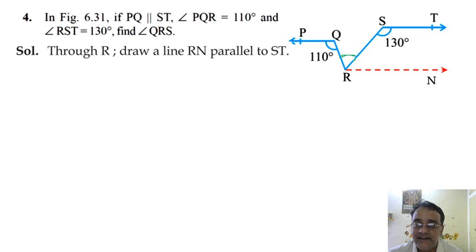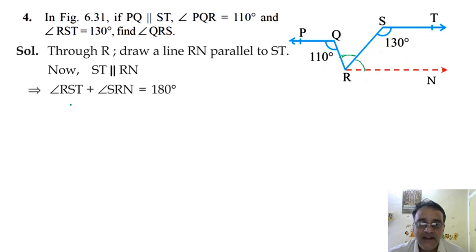Now we will find the value of this angle. The sum of these two angles is 180 degree. So इसका वैल्यू कितना निकलेगा? ये वाला एंगल 50 degree. Okay, fine. So now ST is parallel to RN. RST, the sum of these two angles is 180 degree.